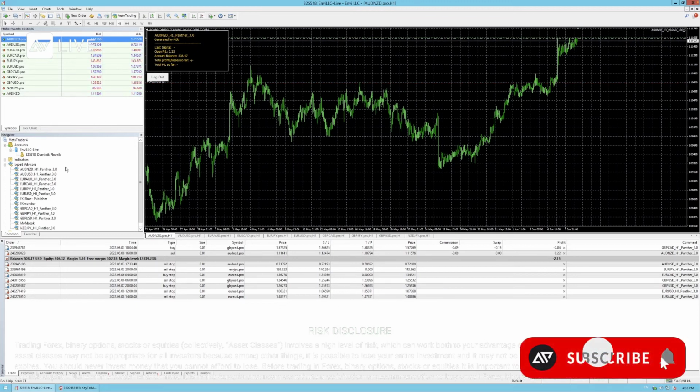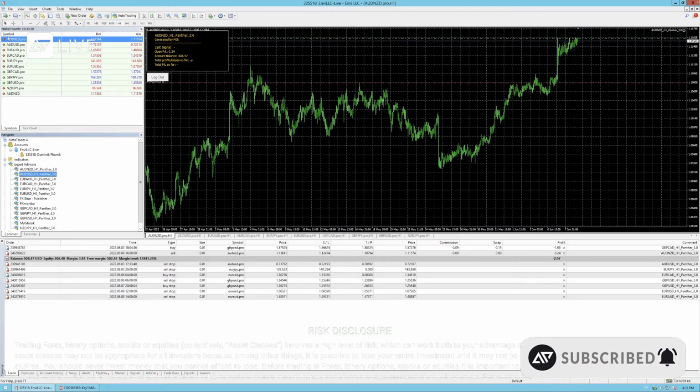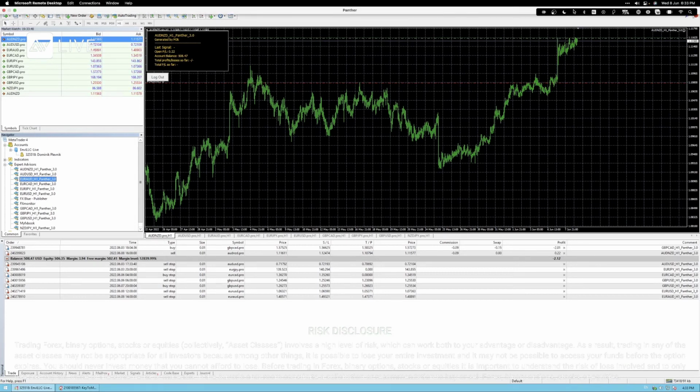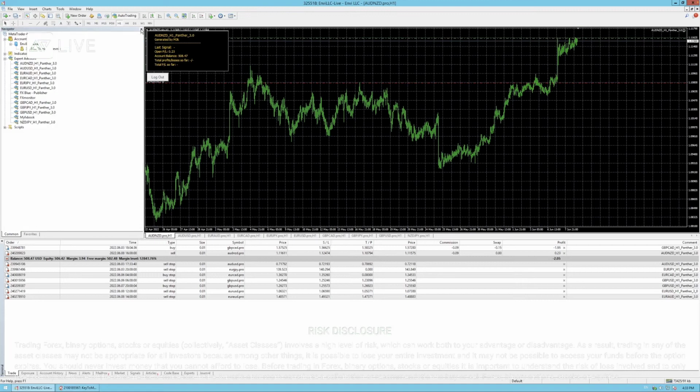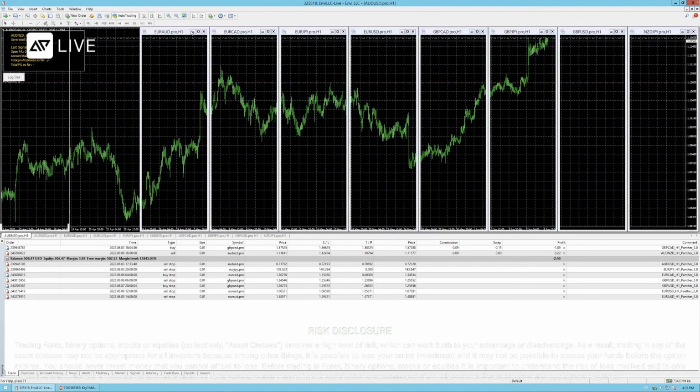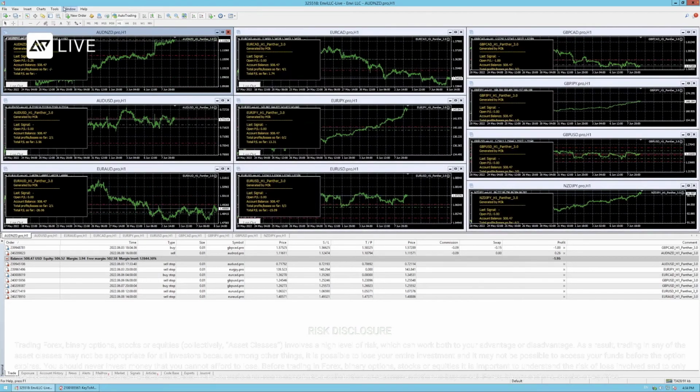Okay, then you move to the next pair, you go to AUD USD, open up AUD USD, drag AUD USD to your chart. Then you go to EUR AUD, open up the chart, drag it on, and you also see here in the top corner AUD NZD H1 Panther. So be careful that you have it here, AUD NZD H1, so that everything is perfectly the same.